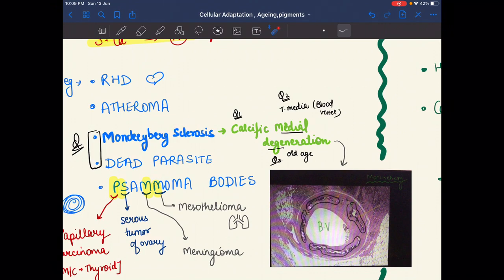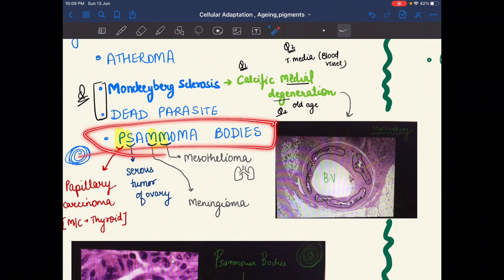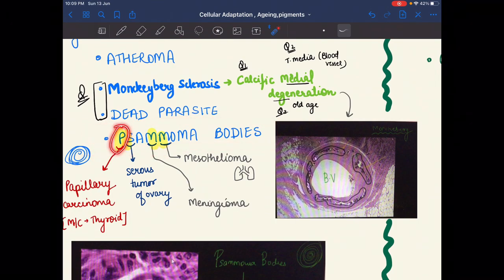And next are dead parasites, rheumatic heart disease, atheroma. These are examples of dystrophic calcification, and Psammoma bodies. We remember Psammoma bodies like this: P for papillary carcinoma, most commonly of the thyroid, S for serous tumor of the ovary, M for meningioma, and M for mesothelioma.